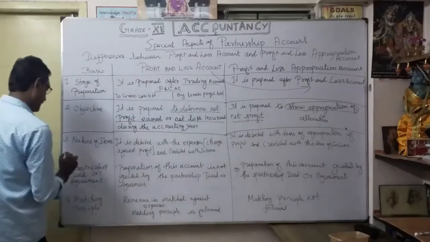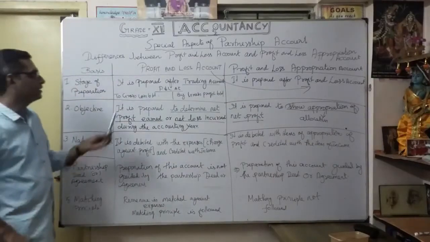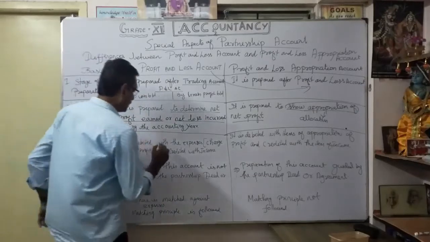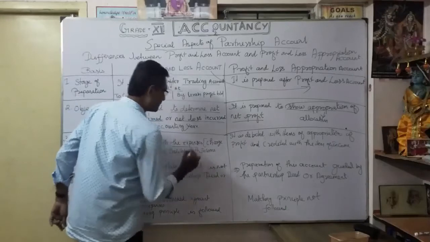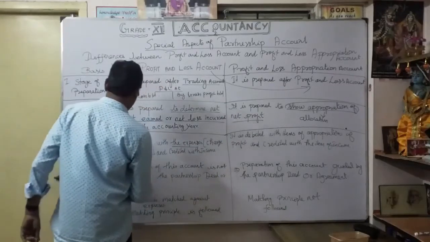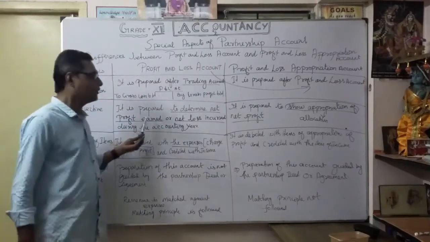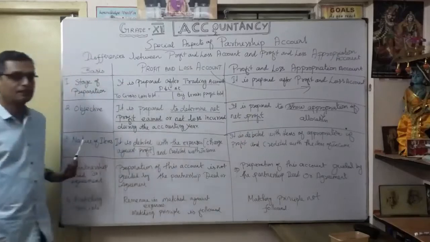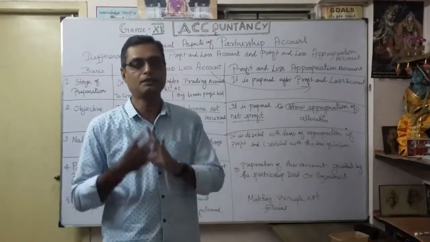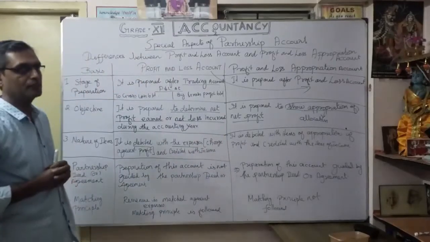What is third? Very important: nature of items. What items appear in our profit and loss account? As you know very well, all expenses are debited and all incomes are credited. In the profit and loss account, on the debit side we show all the expenses, and on the credit side all the income. Then you arrive at profit or loss.